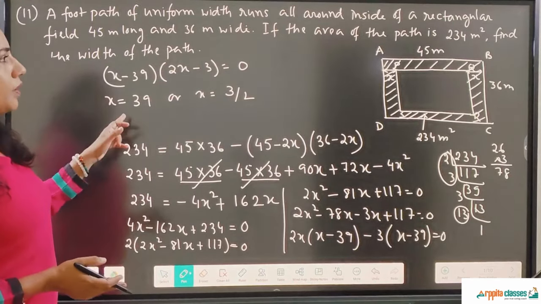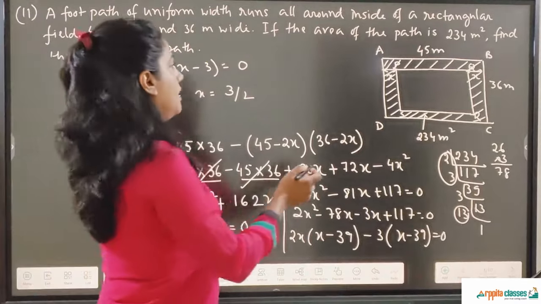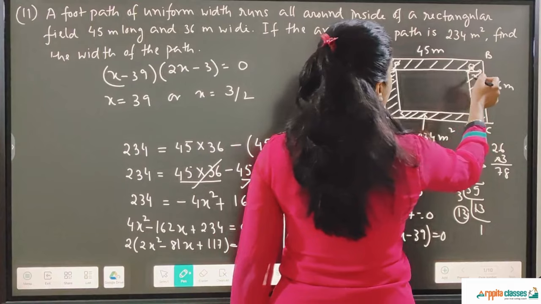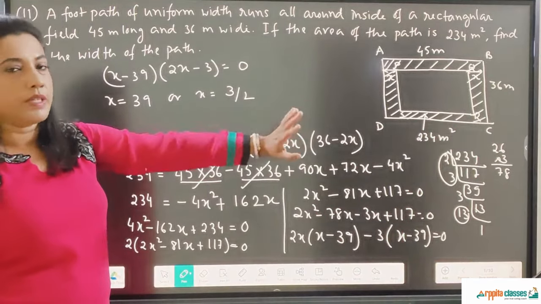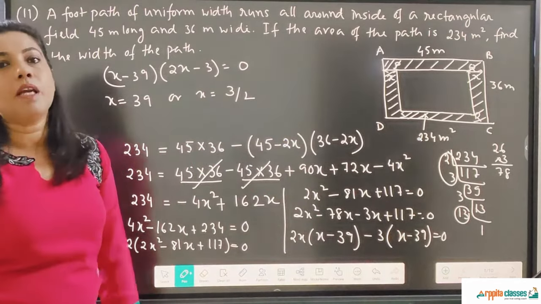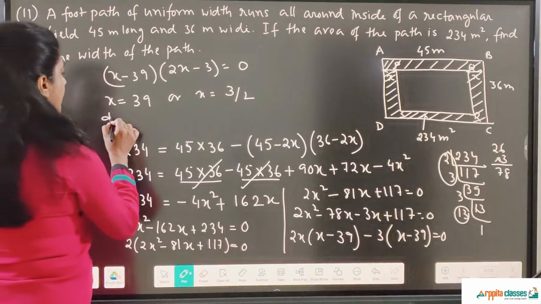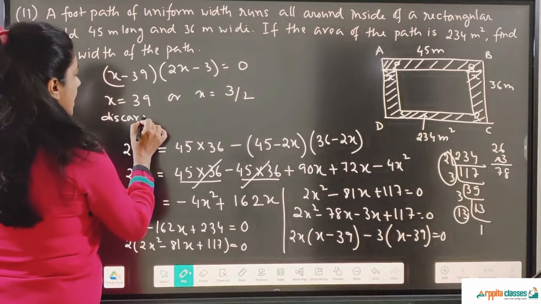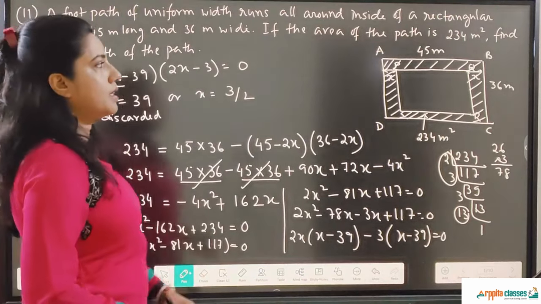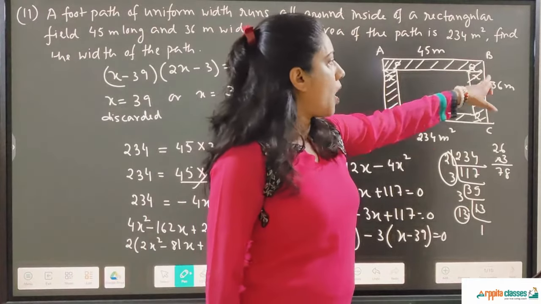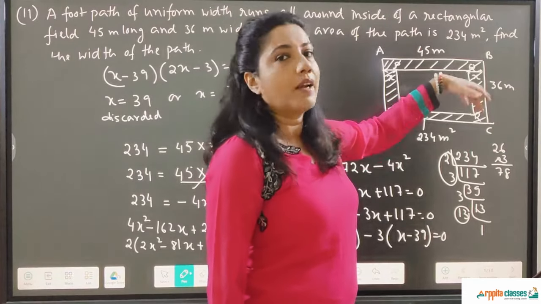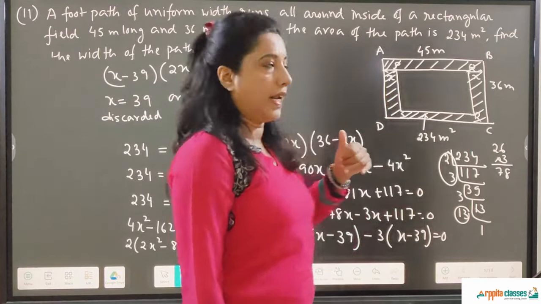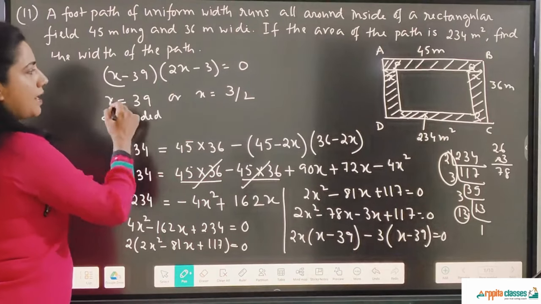So if I take x is equal to 39, it will be even bigger than the breadth of the rectangular field, which is not possible. So the value of x will be 1.5. This is discarded. I hope you understood the reason, because the breadth of this outer rectangle is 36. So the inner width cannot be more than the breadth of the outer rectangle. That is why we have to discard this value.